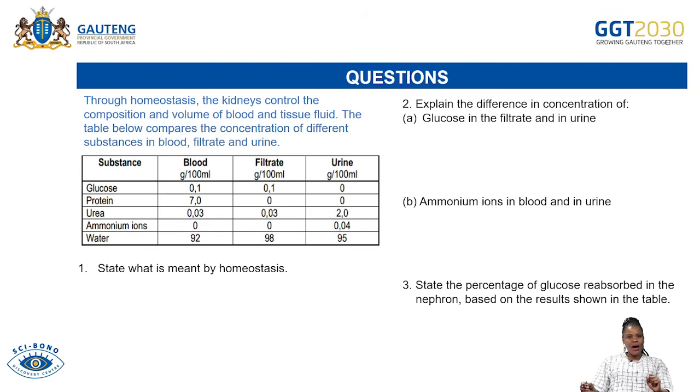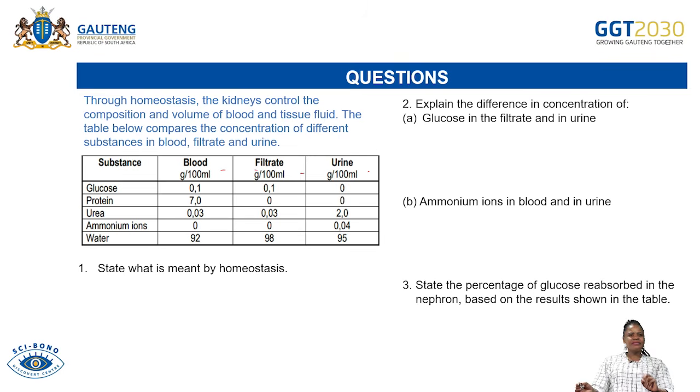And then on this one, I will give you, let's say, a minute to do it. But before I give you a minute, let me quickly go through the question and the statement with you. Through homeostasis, the kidneys control the composition and the volume of blood and tissue fluid. The table below compares the concentration of different substances in blood.